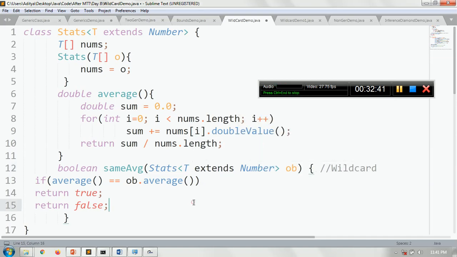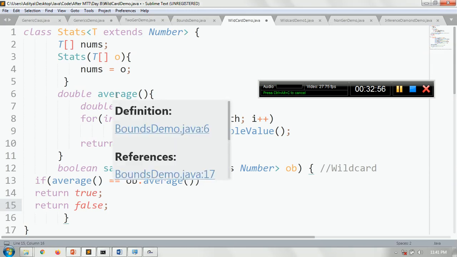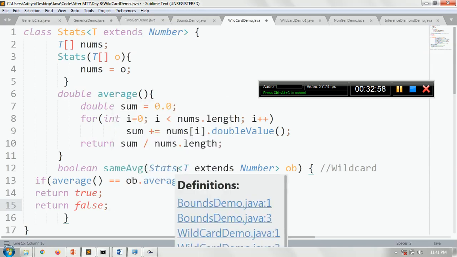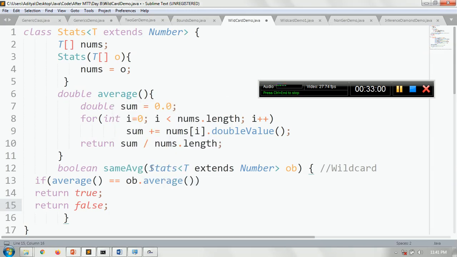So what I am doing is I will pass an object of T type. I have to pass the object. The ob is of which type? It is of a Stat type that extends Number here.